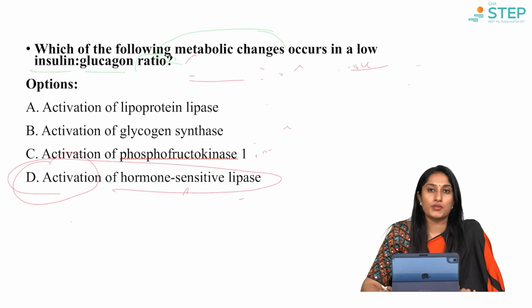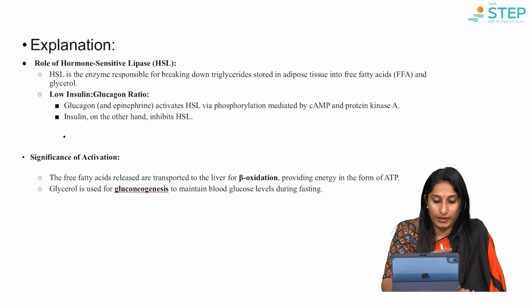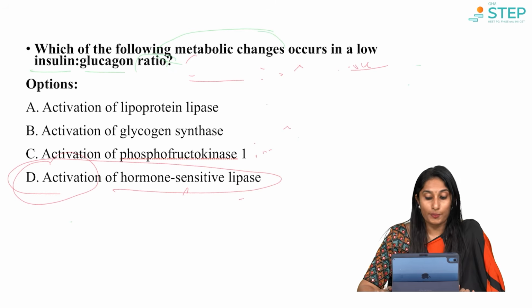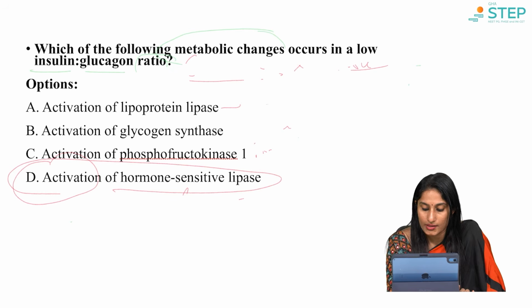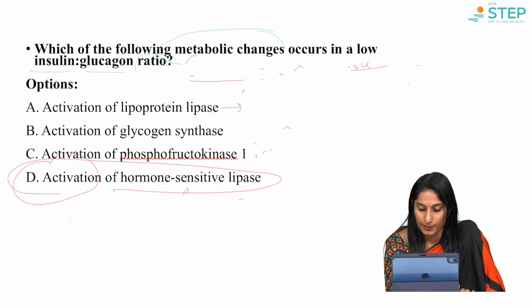Now, the question comes as to where are these enzymes or which are the metabolic pathways which deal with these enzymes. So, coming to the first one, activation of lipoprotein lipase. Where is this present? So, lipoprotein lipase is present in the capillaries of mainly the adipose tissue.